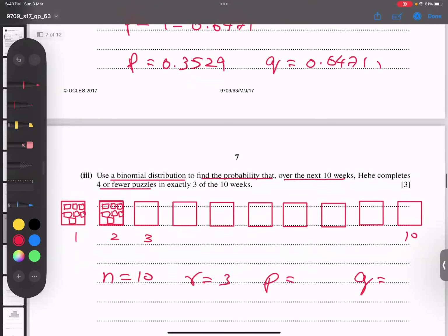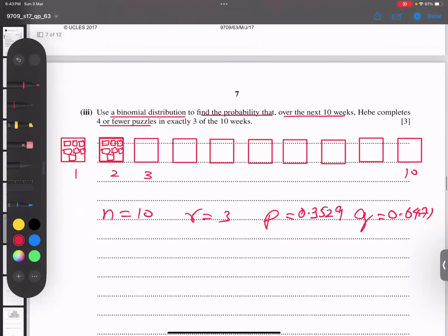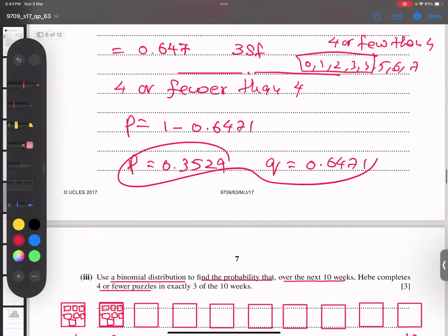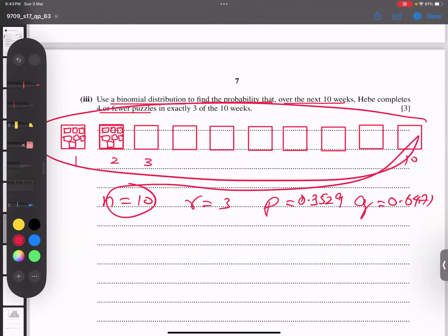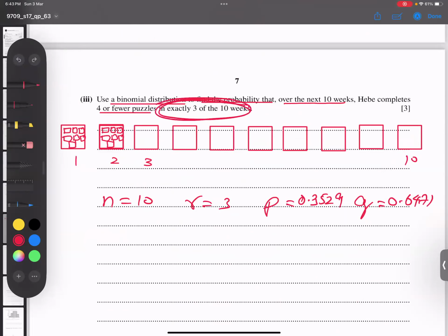For your knowledge, P and Q come from the top. 0.3529 and 0.6471 come from the top. This is interesting to know. Now the question comes to mind: sir, how did you take the P value as this and why did you take Q as this? This is the most important part left. Otherwise you understand everything, inshallah. 10 weeks, so I take 10. Out of 10, exactly 3 weeks. It means R is 3 weeks.